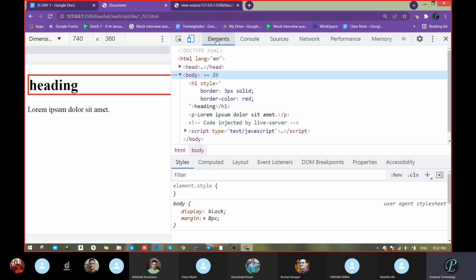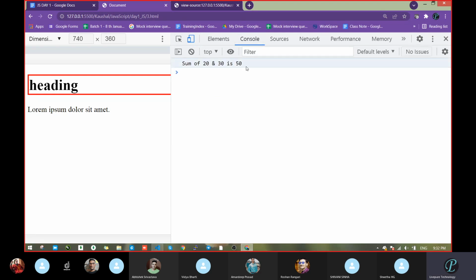The DOM is this part only, the elements section. And the console is for data purposes. Here you will get errors, and whatever data you want to show, you can check in the console. Is this clear? Where is the DOM? Yes, sir. It is not temporary, it is permanent. It will be based on your code. Whatever you wrote in the code will come here.